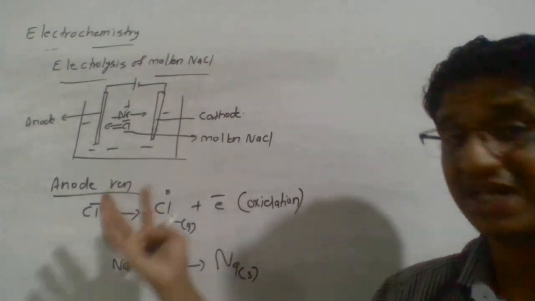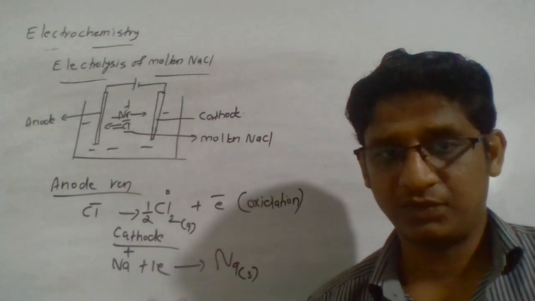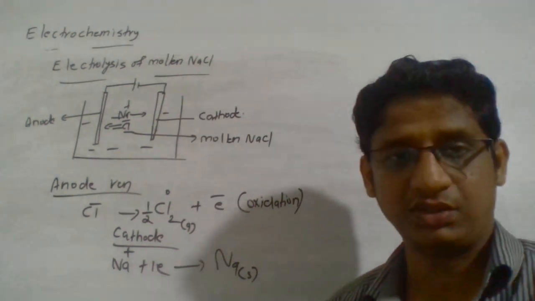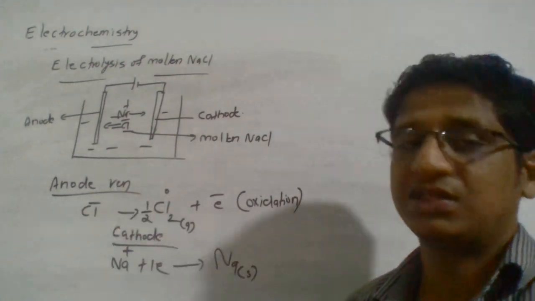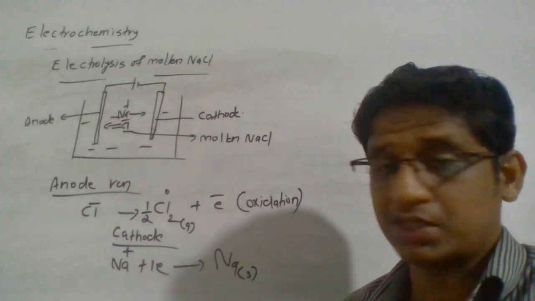Otherwise, graphite electrode. If you want to save money, that's a better way. Graphites are inert electrodes. Graphites are generally also used as electrodes, which we also call carbon electrodes.